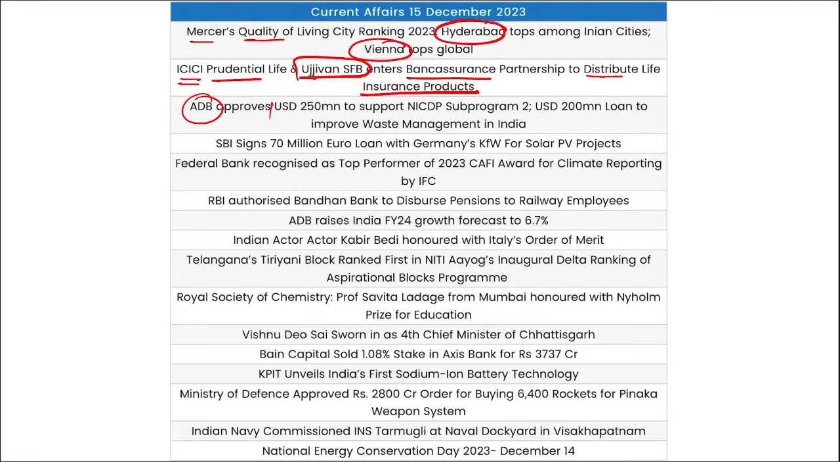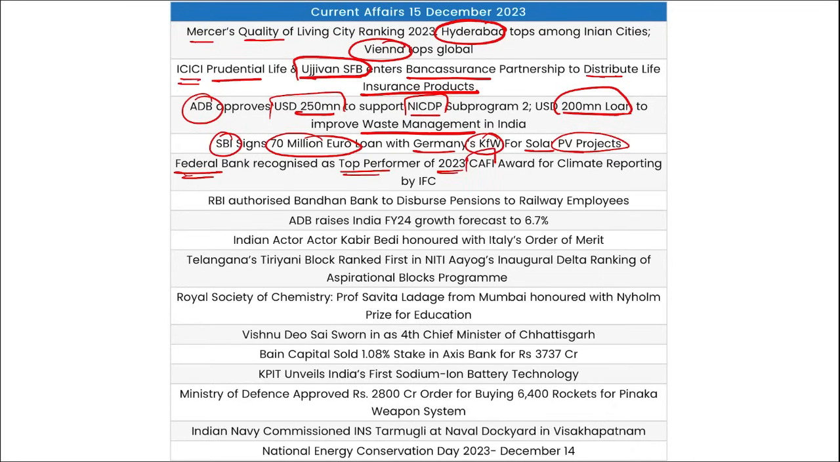Asian Development Bank approved $250 million loan to support NICDP sub-program 2 and $200 million loan to improve the waste management in India. Then SBI signed 70 million euro loan with Germany's KfW for solar photovoltaic projects. Federal Bank recognized as the top performer of 2023 CAFI Award for Climate Reporting by IFC. RBI authorized Bandhan Bank to disburse pensions to railway employees. Asian Development Bank has raised India's fiscal year 24 growth forecast to 6.7%.